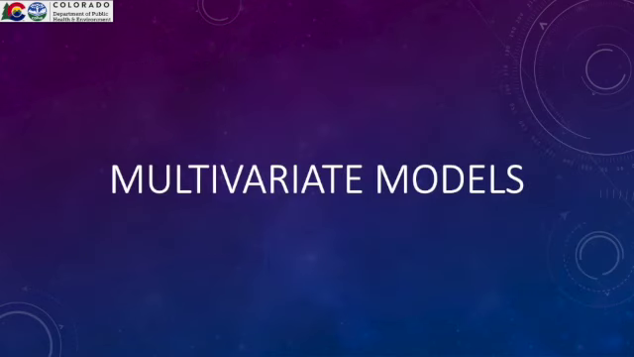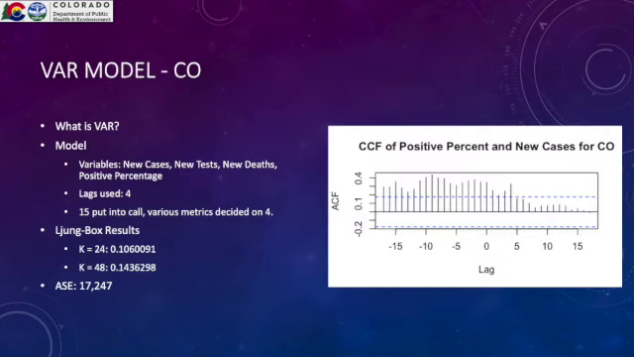So now we look at our multivariate models. We started with a VAR model for Colorado. VAR is vector autoregression. What this does is take lags of different variables and use them to predict one variable. In this case, we're using lags of new cases, new tests, new deaths, and positive percentage in order to predict new cases. We ended up using 4 lags because that's what VARselect decided on.